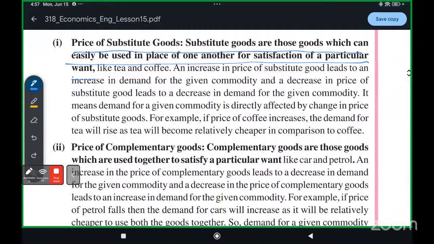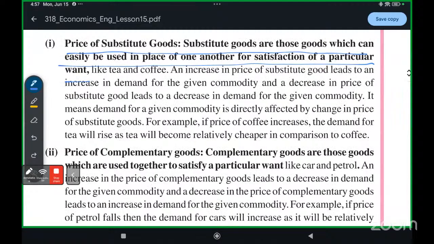Yes. So an increase in the price of substitute goods leads to the increase in demand for the given commodity. Means if vanilla ice cream price will increase, will you buy vanilla? No, you will buy chocolate. So chocolate ice cream's demand will increase.